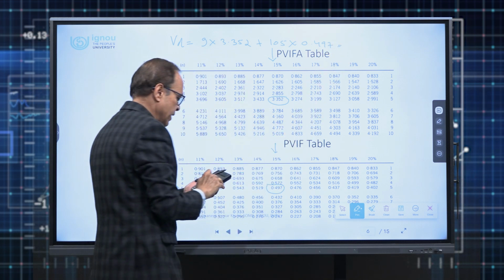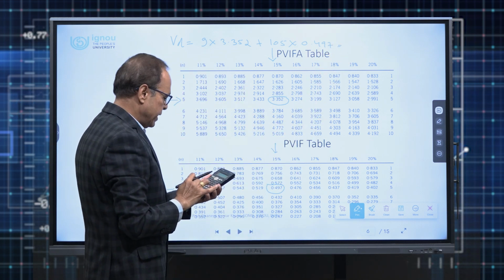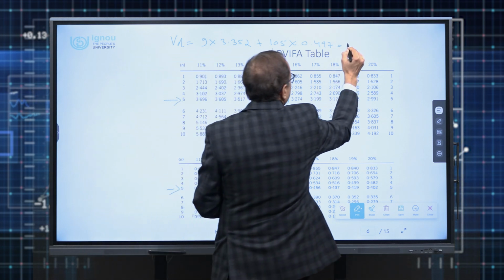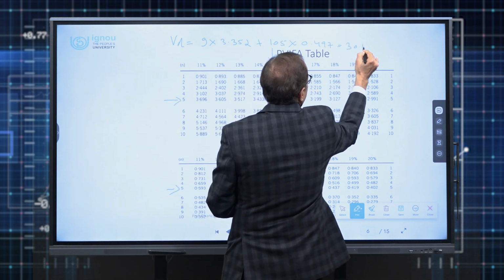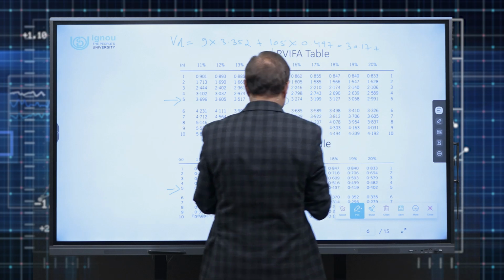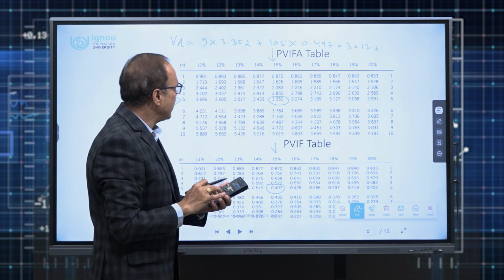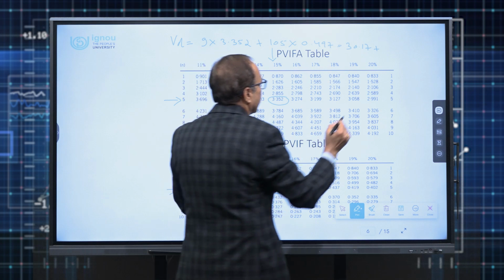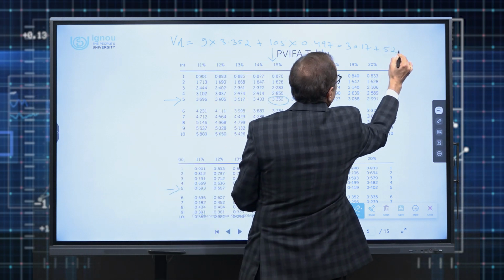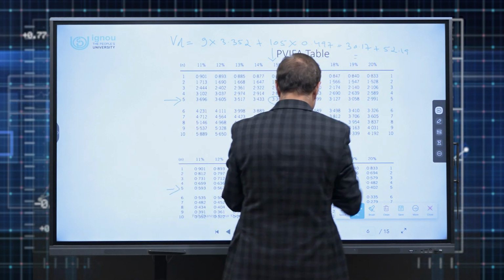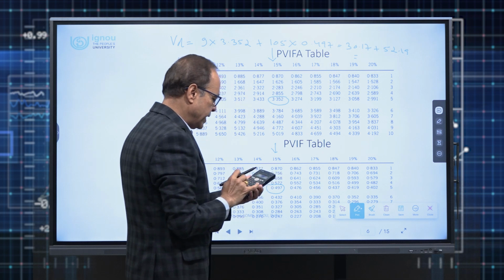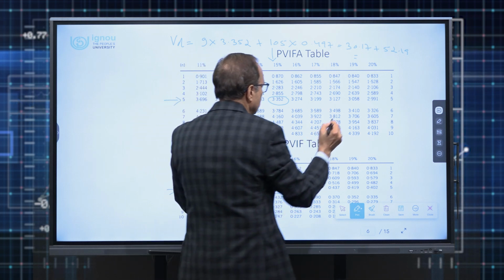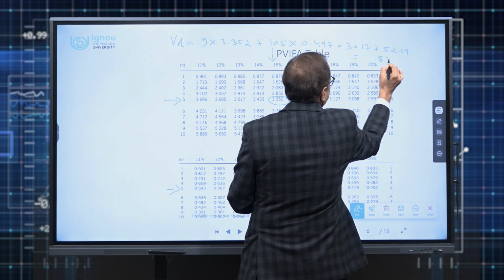So now what will be his value? 9 multiplied by 3.352, 30.17, plus 105 multiplied by 0.497, 52.19. So 52.19 plus 30.17 makes it 82.36.